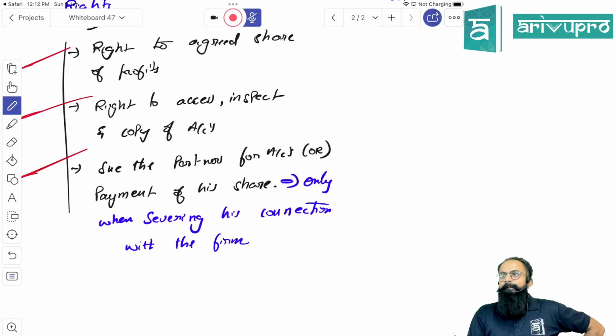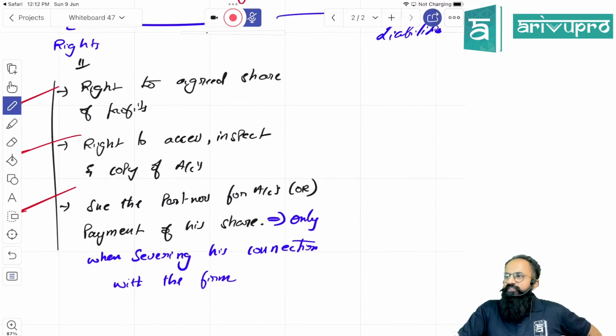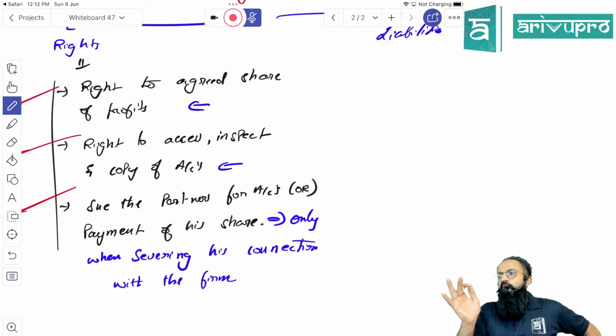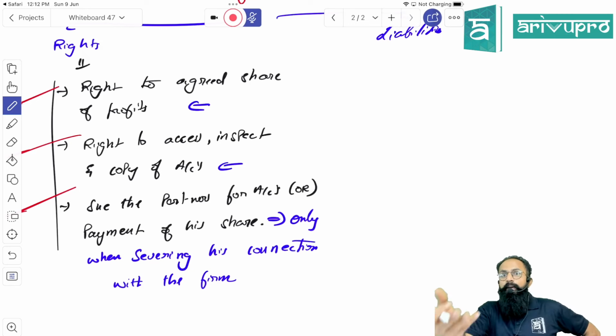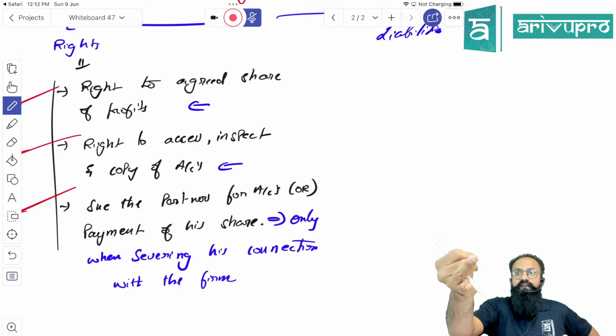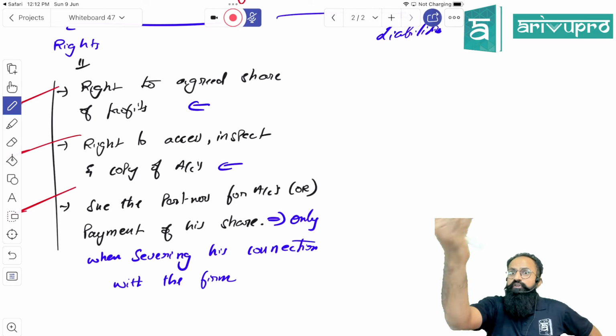I have a right to get profits and a right to check accounts. What if the partners do not pay me my share of profit, or do not show me the accounts? Can the minor go and file a case on the partners to get his profits or to make them show the accounts?